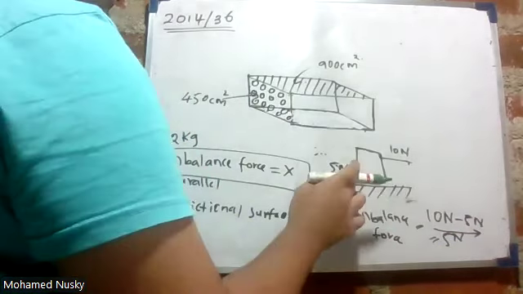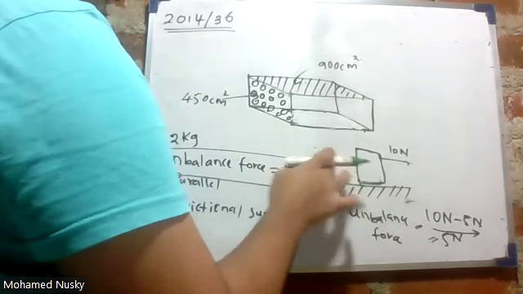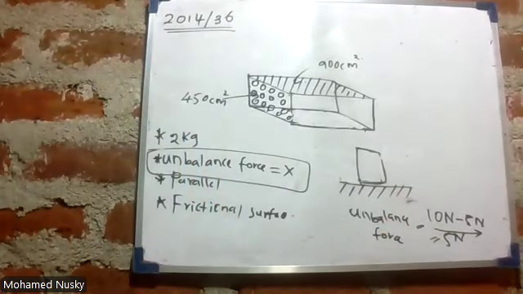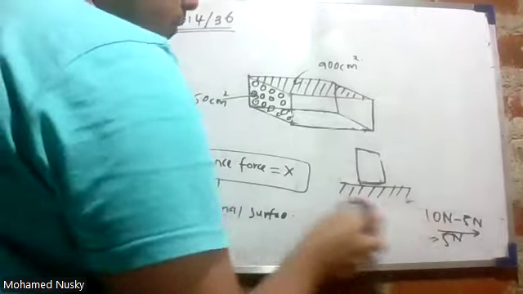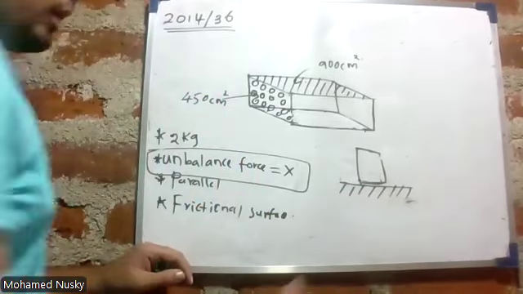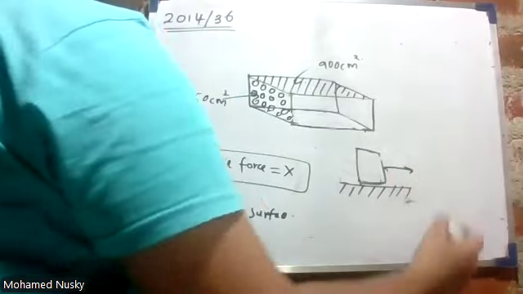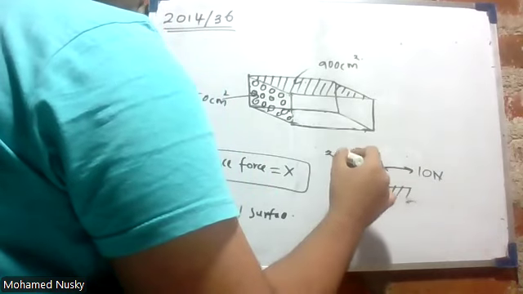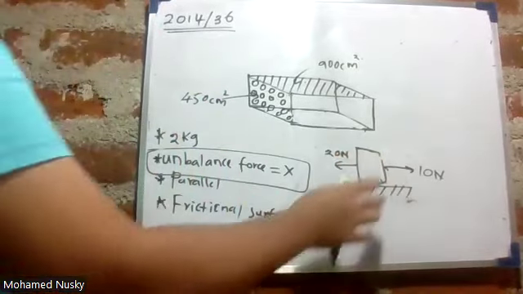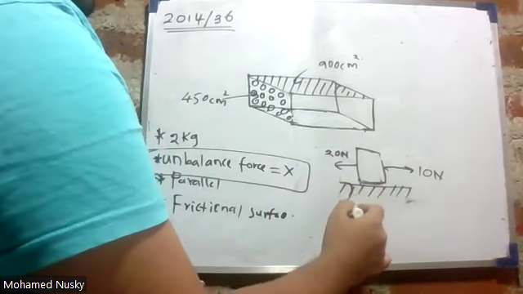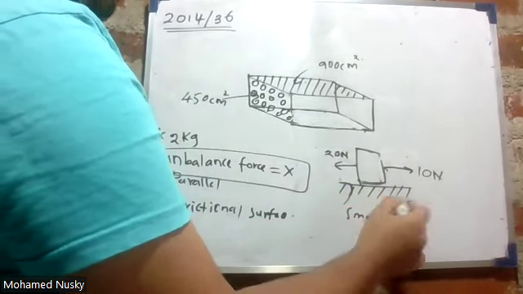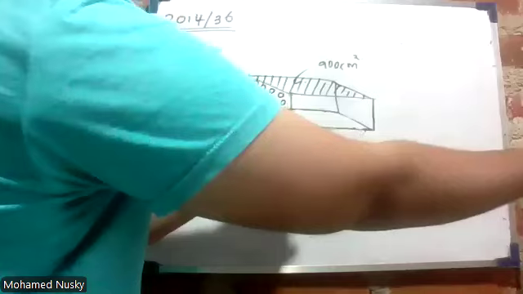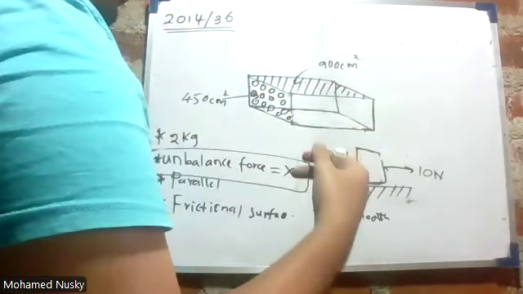Suppose, let's take, I tied a string to it. 10 Newton here, 20 Newton here. There is no friction, I have kept it on a smooth surface. I have tied two strings. I'm pulling this with 10 Newton, and pulling with 20 Newton in the backward direction.